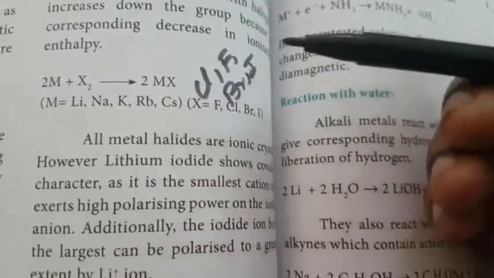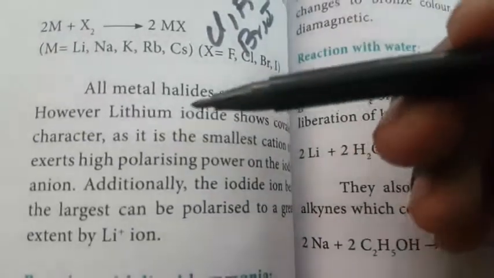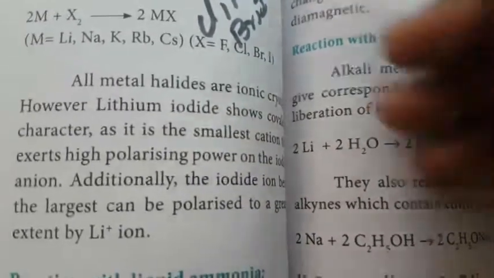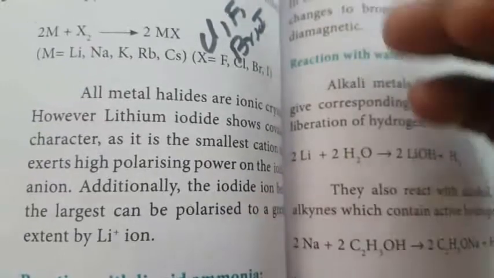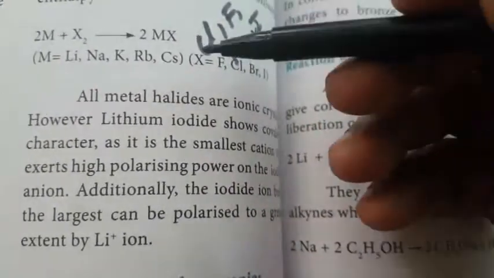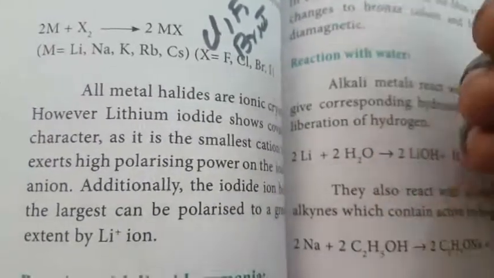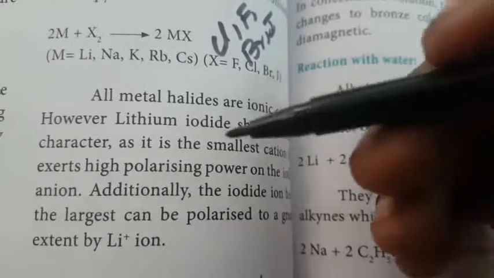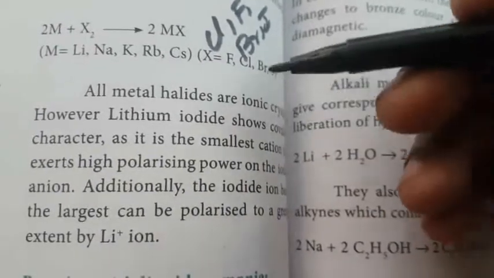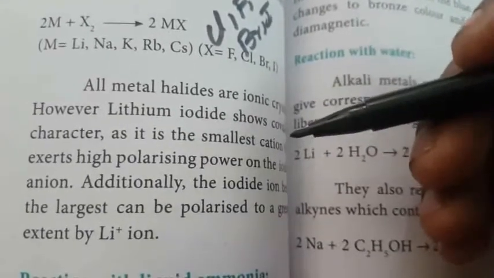Next, all metal halides are ionic crystals, but lithium iodide shows covalent character. What is meant by covalent? Ionic character is transfer of electrons, while covalent character is sharing of electrons. Only lithium iodide shows this covalent character.